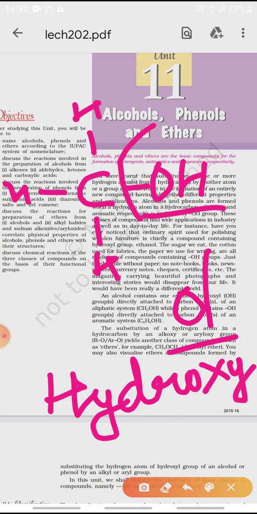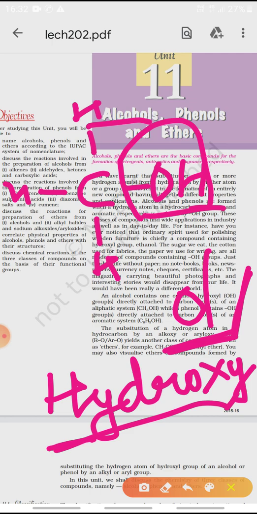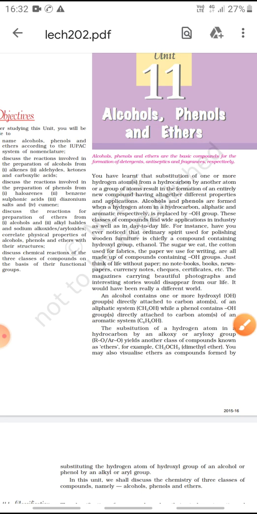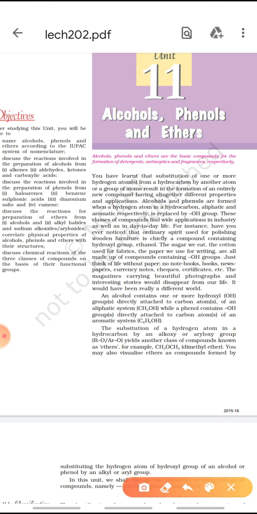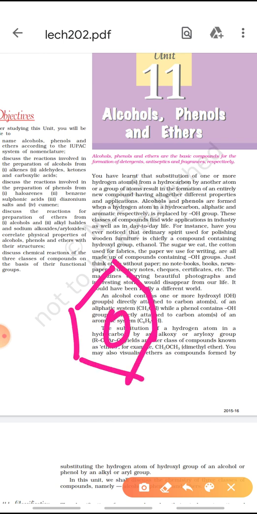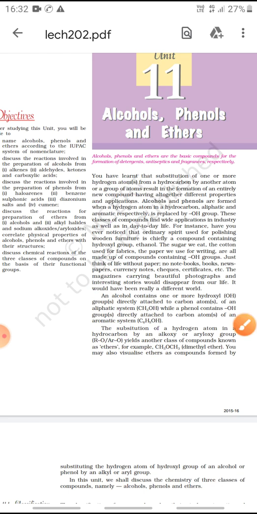So, compounds containing an OH group are called alcohols. They are written in suffix as "ol" and prefix as hydroxy. Similarly, phenols are those in which an OH group is attached to a benzene ring. Such compounds are called phenols.